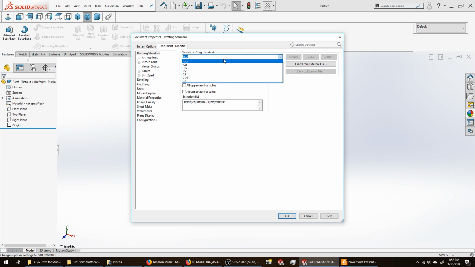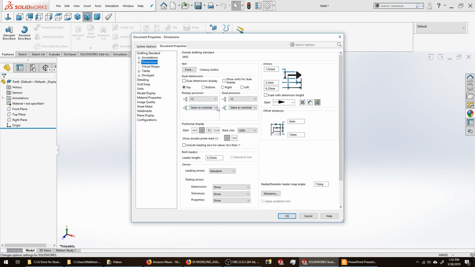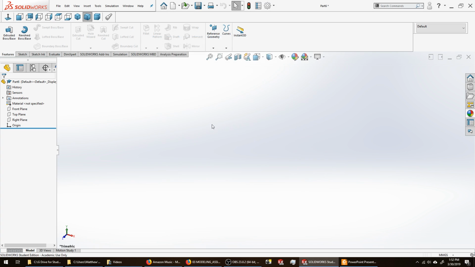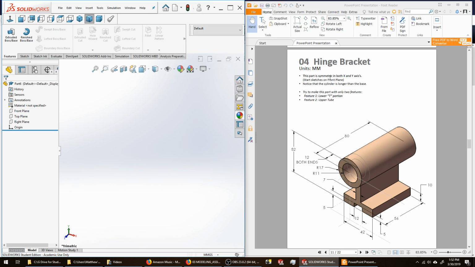Set the overall drafting standard to ANSI. Click on dimensions. Metric files in this modeling project are to be 3 decimal places. That's all set. This part sits on like a tabletop with this face, the bottom face on it.